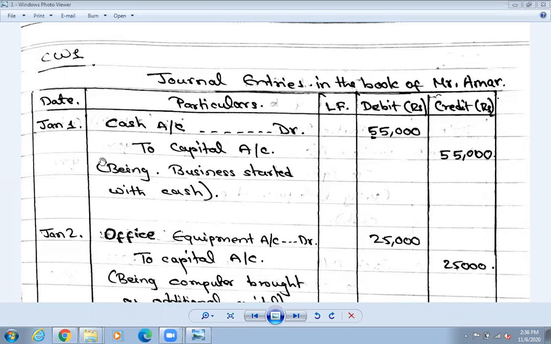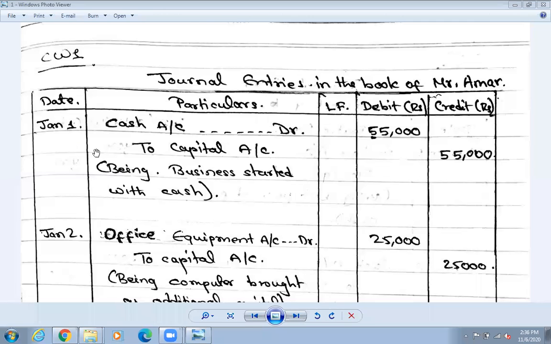Suppose your business needs 5 lakhs more. That means that 5 lakhs is coming to your business, or is it going to your business? It went from you, but in the business, it is coming in. That 5 lakhs is in your business.